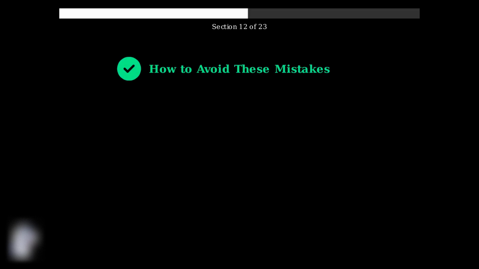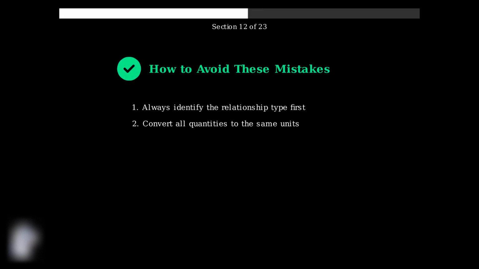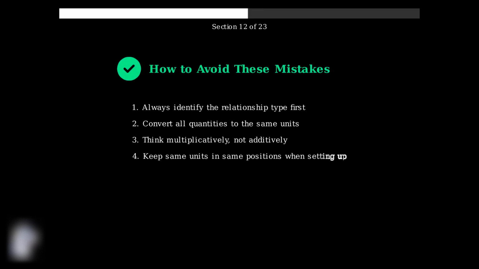To avoid these common mistakes, first, always identify whether you have direct or inverse proportion. Second, ensure all units are consistent. Third, think multiplicatively about relationships. Fourth, keep the same units in the same positions when setting up proportions. Finally, always double-check your setup before calculating. By being aware of these common pitfalls and following these prevention strategies, you can solve ratio and proportion problems more accurately and confidently.